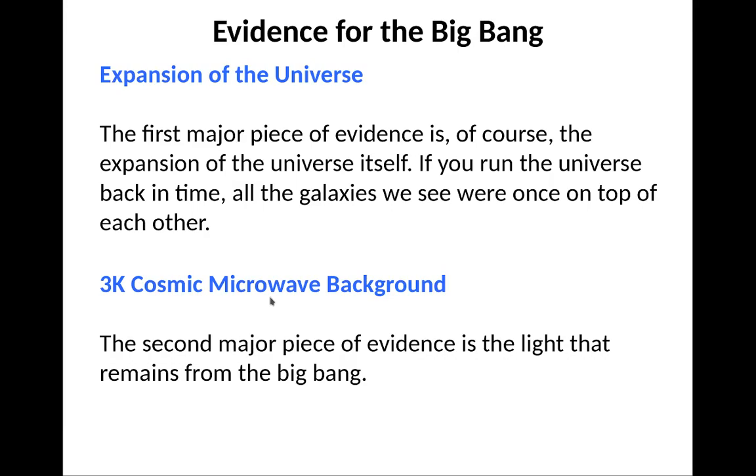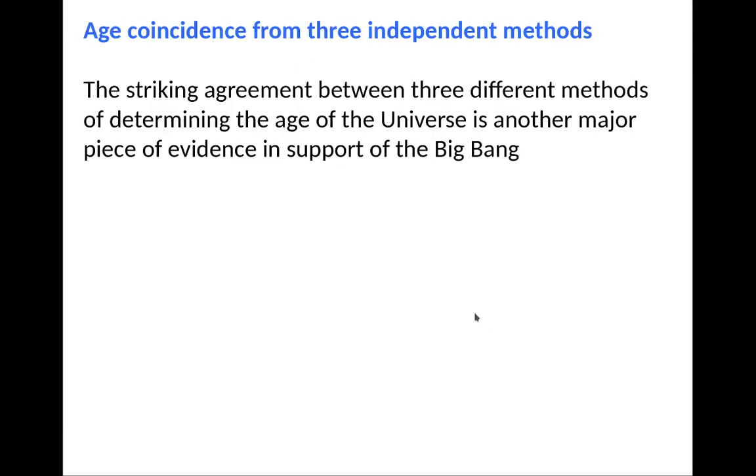In fact, most of the energy in the universe is the cosmic microwave background at 3 degrees Kelvin, not starlight, not galaxies. That's the second major piece of evidence for the Big Bang. The third is the age coincidence between different methods: the ages of the older stars in globular clusters and the age of the universe measured from expansion. Another basic piece of evidence in support of the Big Bang.